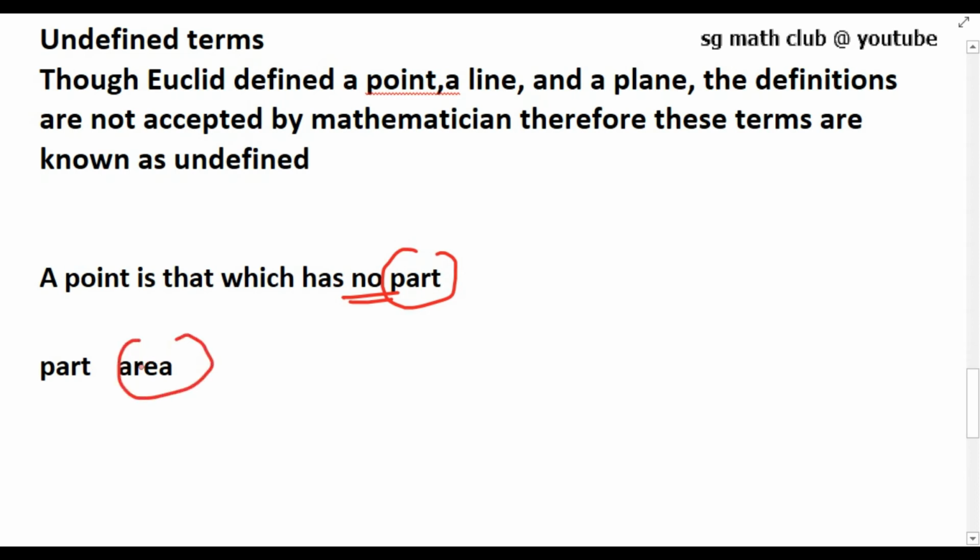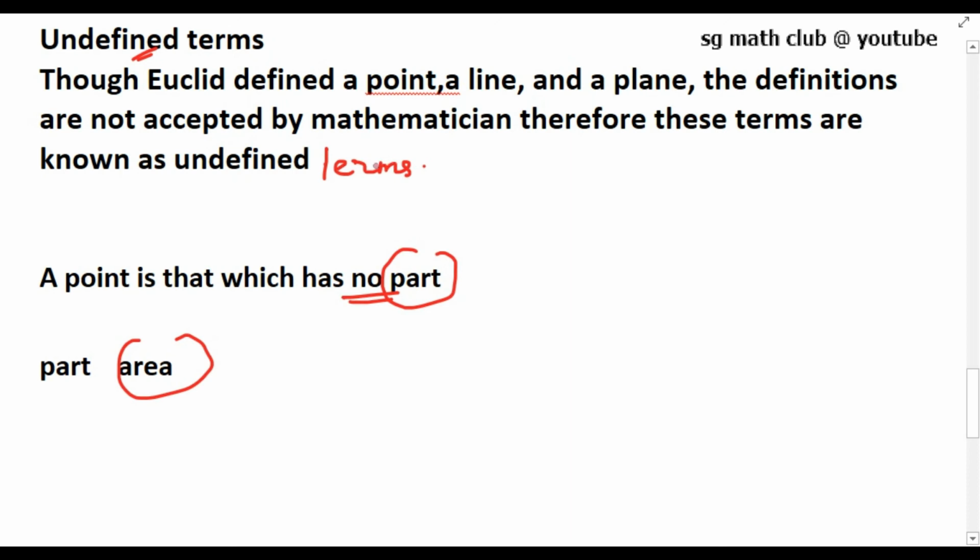So to define one thing, you need to define many other things and you may get a long chain of definitions without an end. For such reasons, mathematicians agreed to leave some geometrical terms as undefined. So, even though Euclid defined a point, a line and a plane, these definitions are not accepted by mathematicians. Therefore, these terms are called undefined terms.